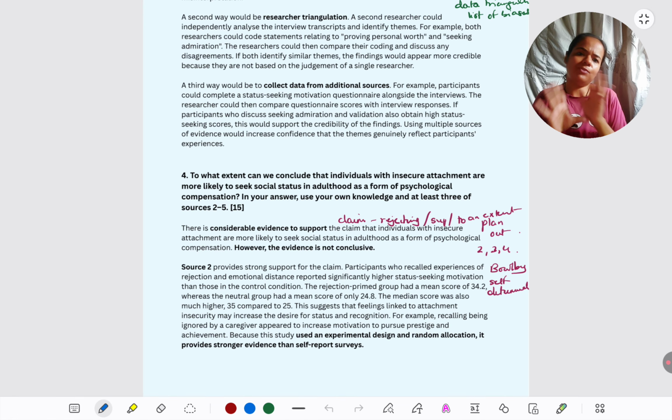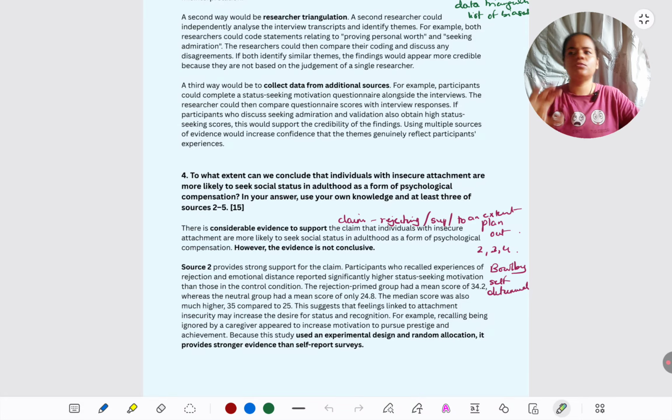Next, a paragraph of limitations, pointing out what the problems are in taking the sources as full evidence. And lastly, a conclusion. Now, considering everything, what can we say about the claim? So it's a very simple structure as such. You can have a total of say 30-35 sentences for this answer, given it's 15 marks. It's like your 1C or 2B 15 markers, so lengthwise that much.